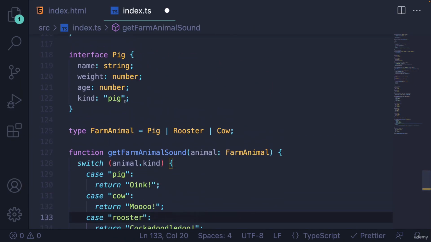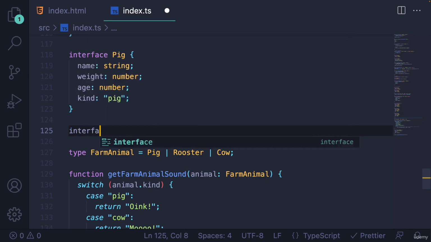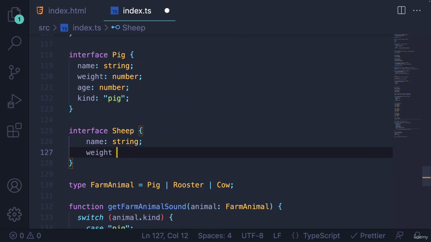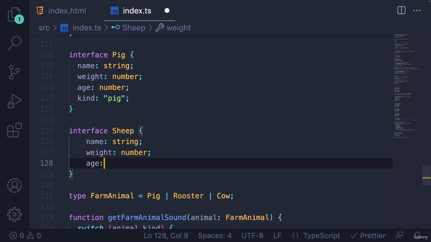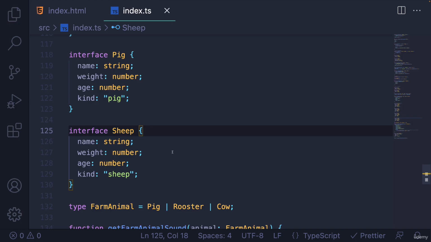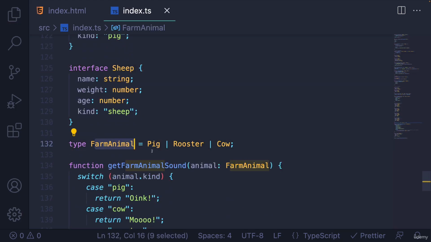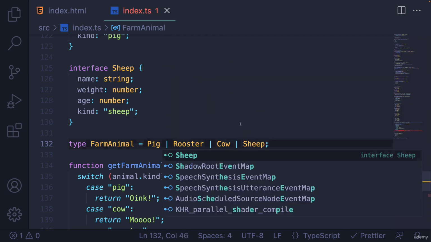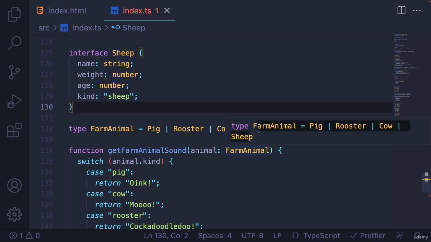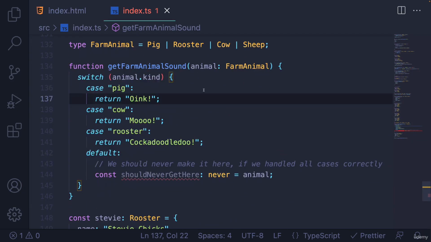So let's just take a look at this. If I mess things up, if I make a new animal here, interface Sheep, has a name that's a string, a weight that's a number, an age that's a number, and then I add in kind is sheep. And then I add that into my FarmAnimal union type, right? So now FarmAnimal, anything of that type, can be a sheep. Well, we're no longer handling every single case. We're not exhaustively handling all cases for FarmAnimal.